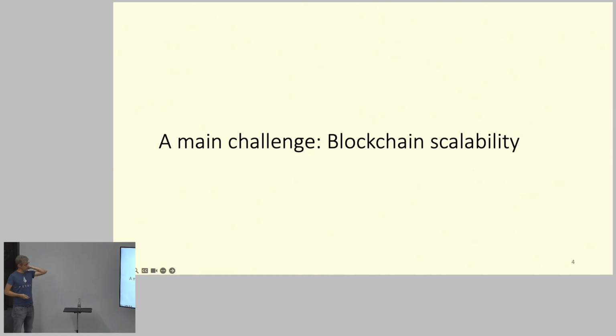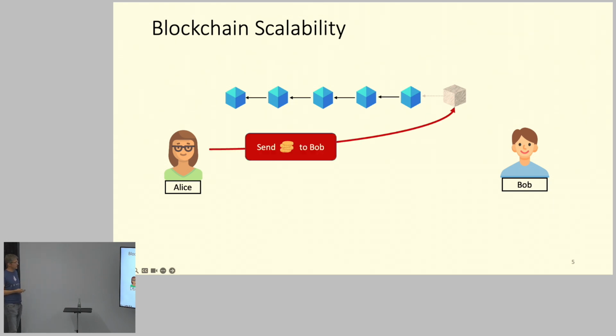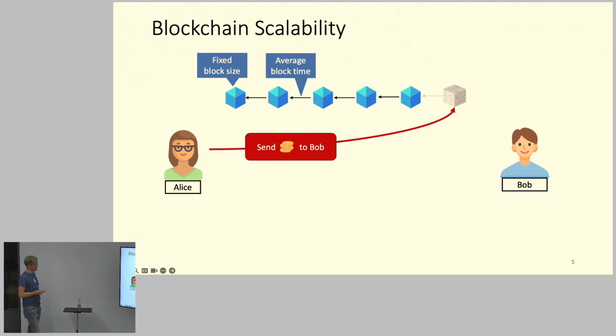Okay, so I briefly go over this. One of the main challenges, which you probably all have heard of, is blockchain scalability, just to recall. If Alice wants to send some coin to Bob, then she will do this over the blockchain, usually. And this is problematic because the blocks have fixed size and there is some time required to create new blocks. So in proof-of-work-based cryptocurrencies, you have to solve this expensive proof of work, and this takes some time.